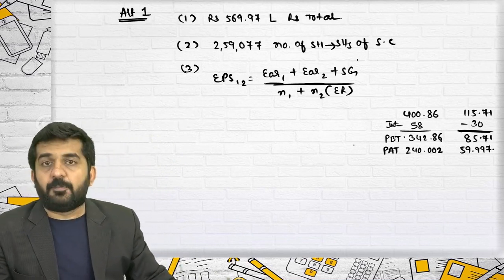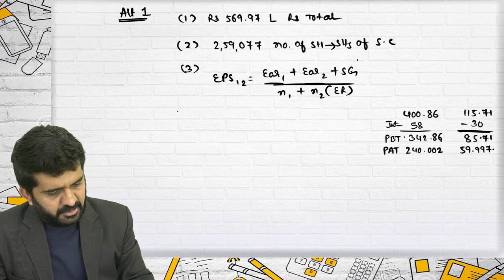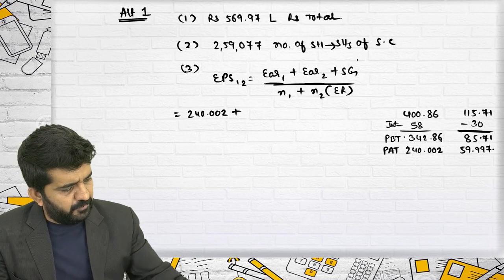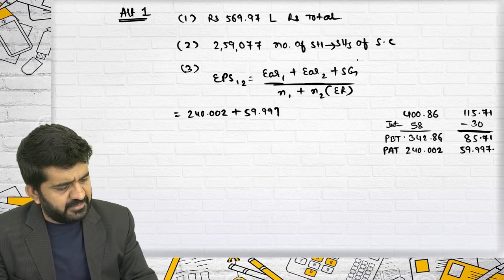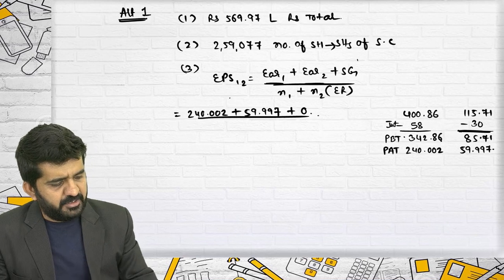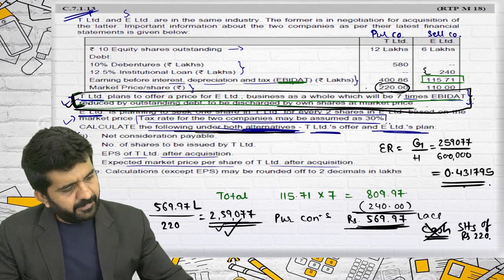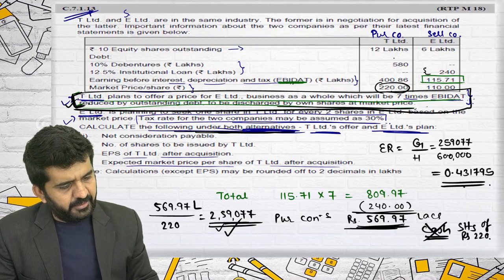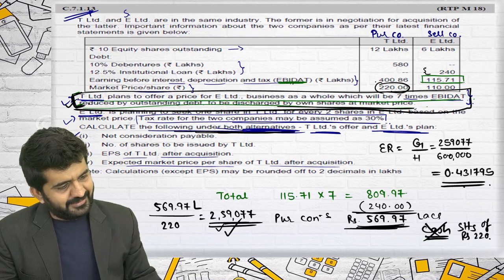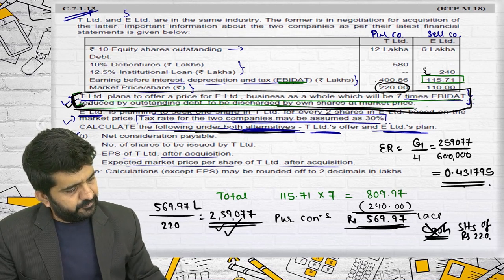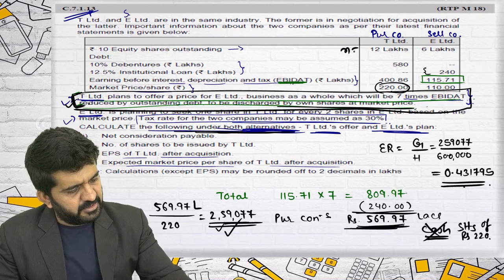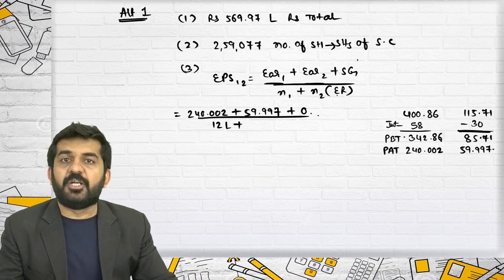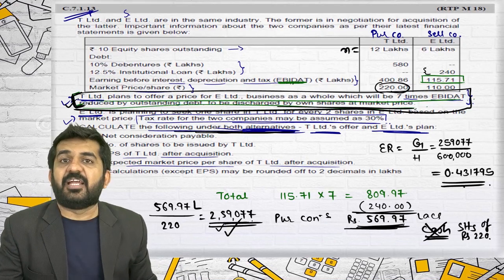Now I can use the profit after tax as earnings. So earnings of company 1 is 240.002, earnings of company 2 is 59.997, plus synergic gain, given as 0. N1 is the number of equity shares outstanding, which is 12 lakhs. Plus, I am not doing N2 into exchange ratio, because I already have it: 2,59,077.